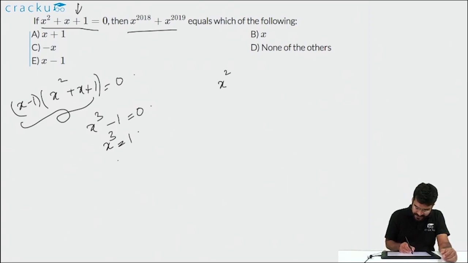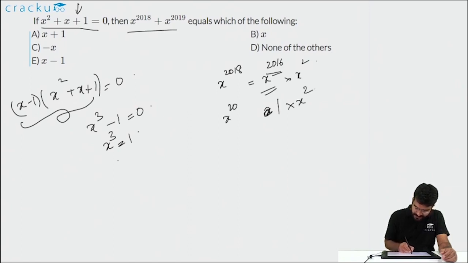Now x to the power 2018 is equal to x to the power 2016 into x square. Now x to the power 2016 is equal to x cube to some power, since 2016 is a multiple of 3. So x to the power 2016 will also equal 1. So this will be 1 into x square.